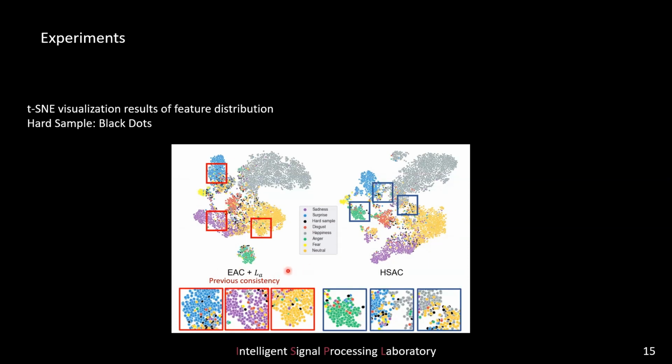In our case, hard samples are only placed at the periphery of the class sample distributions. The result suggests that controlling hard samples is important for creating discriminative feature distributions and a generalized model for multi-scale low-resolution facial expression recognition.